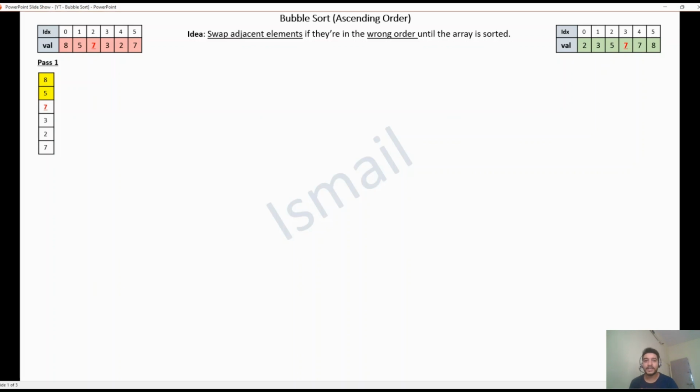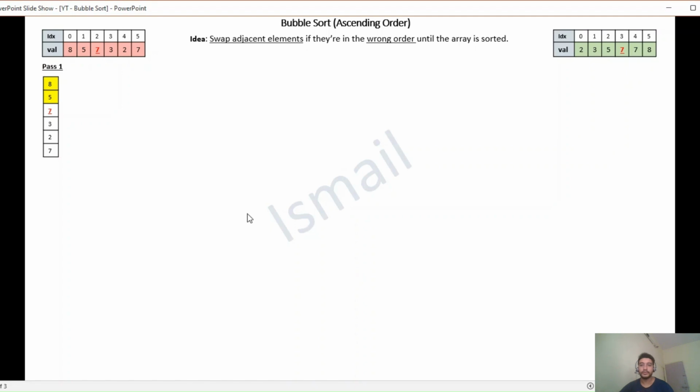Hi everyone. In this video, we are going to learn the bubble sort algorithm. We'll walk through an example, discuss its efficiency, and even see how it can be optimized. Let's jump right in. Bubble sort is a very simple sorting algorithm that works by repeatedly stepping through the list, comparing the adjacent elements, and swapping them if they are in the wrong order.